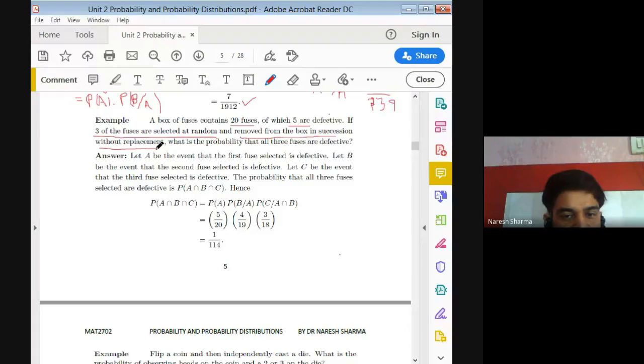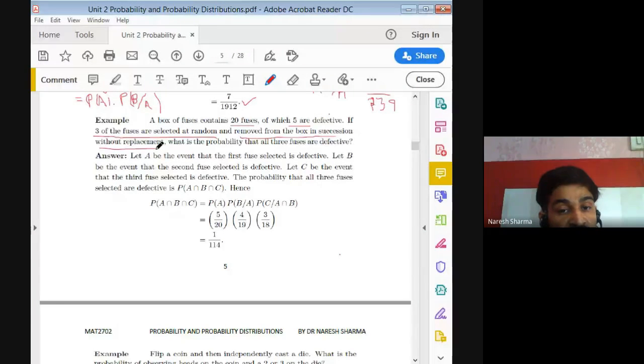Without replacement means that when you pick one fuse, we are left with 19. When we pick another one, we are left with 18. If it is with replacement, that means when you pick one, we again have 19, because we pick and again put it back in the stock. But in our problem, we have without replacement. So after picking one, we are left with 19, and again we pick one, then we are left with 18. This is the case of without replacement.